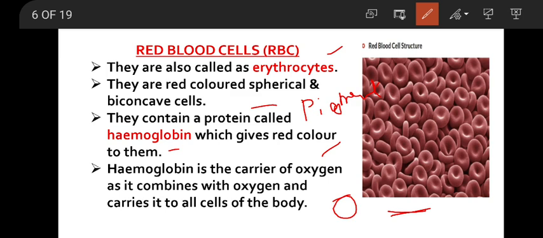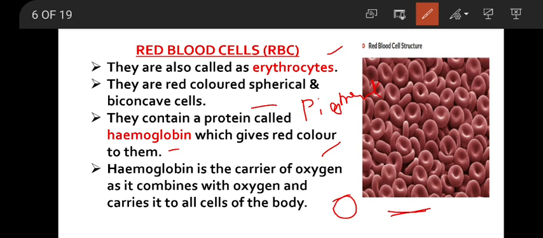Food will reach to the cells after digestion, absorption of food will take place. Food reaches to the cells, but the breakdown of food will take place only in the presence of oxygen. As you have learnt in the chapter respiration, the glucose should break down in the presence of oxygen to release energy. So if there is no hemoglobin, the oxygen supply to the cells cannot take place properly. At that time, a person becomes weak, he feels very tired. That condition is called anemia.